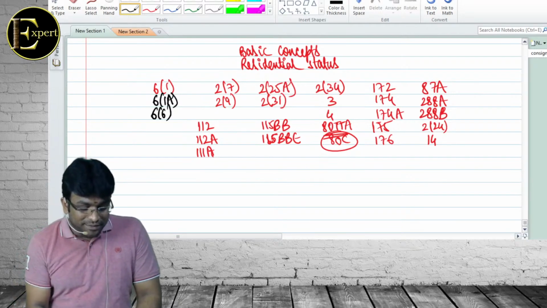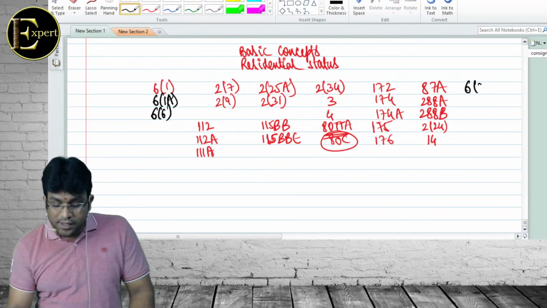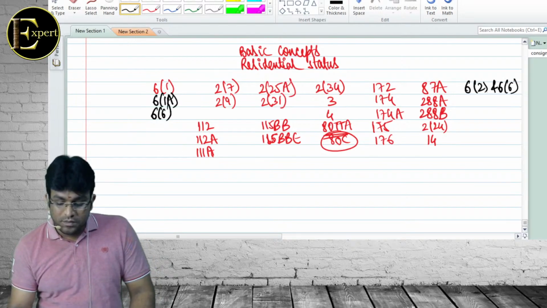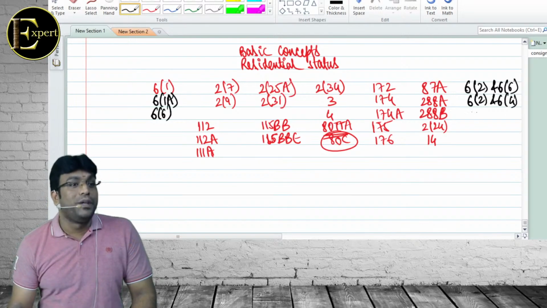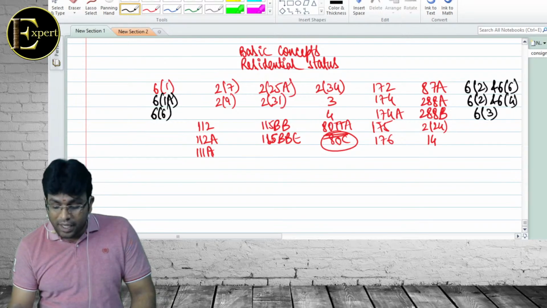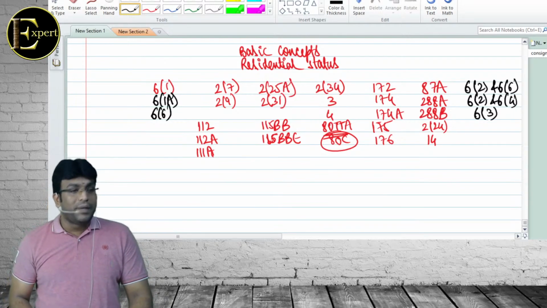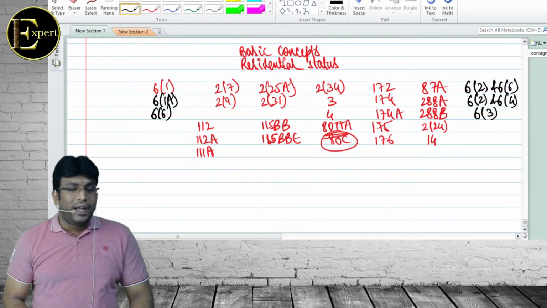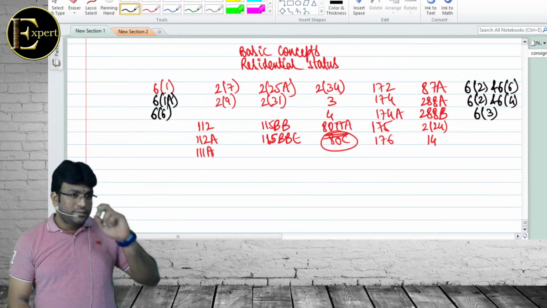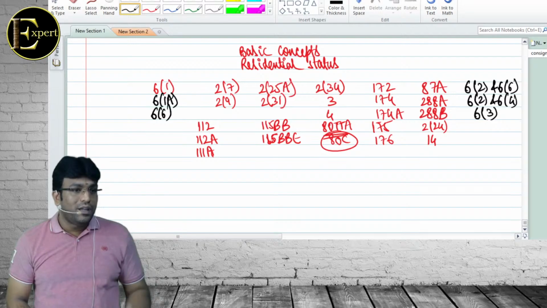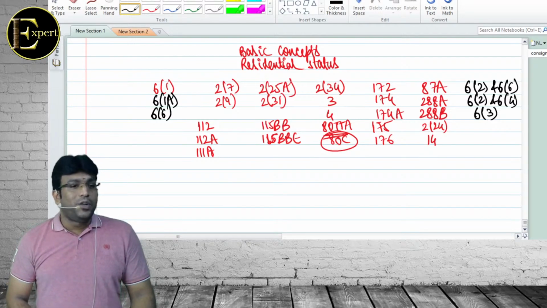6(6). Say now. 6(2)(6)(6). For HUF 6(2)(6)(4). Others, AOP, BOI, firm, LLP. 6(3), beta. What are the 2 types of company? Indian company, foreign company. Indian company, what will happen? Always a resident. Foreign company? Resident only if control and management is wholly in India.